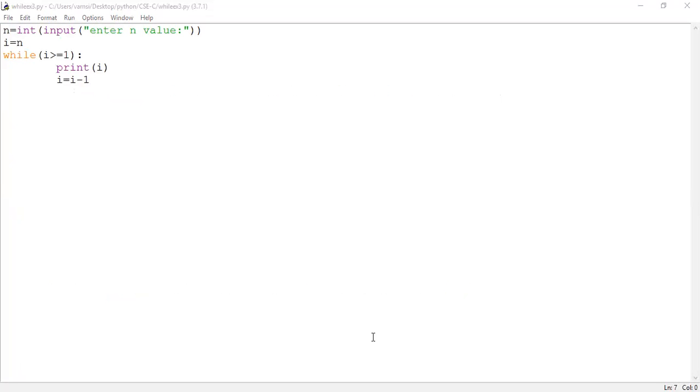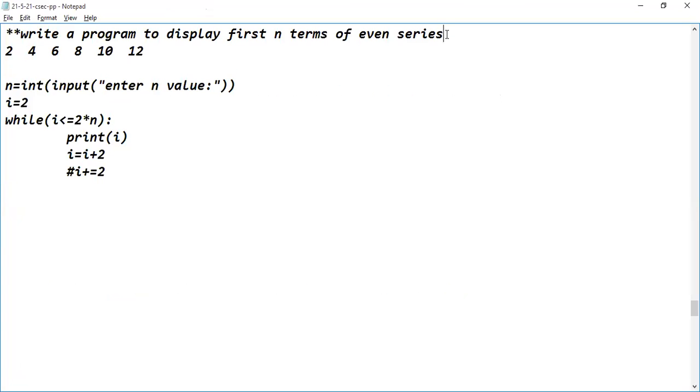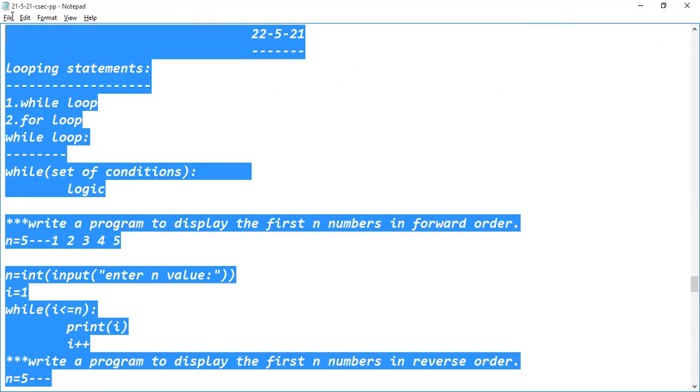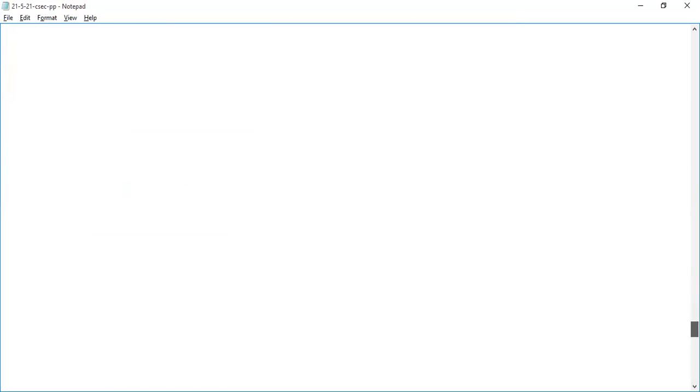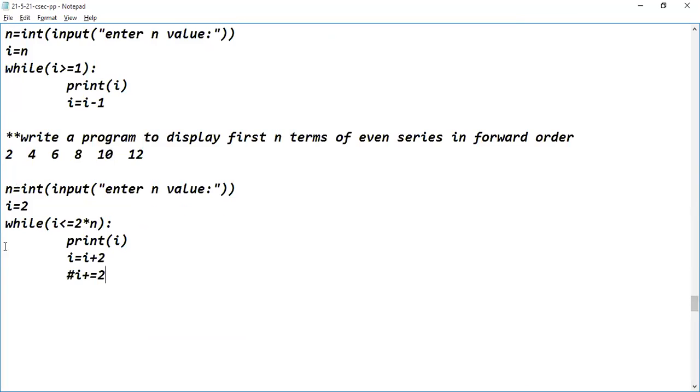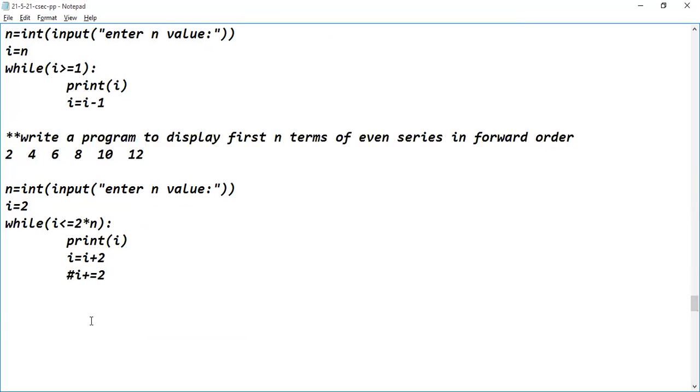So, even series. Go to the notepad. Are you seeing the notepad? Yes, sir. Okay. So this is forward order. Write a program to display first 10 terms of even series in forward order. That logic we have written in forward order. Now we will see the logic for even series in which order? Reverse order.